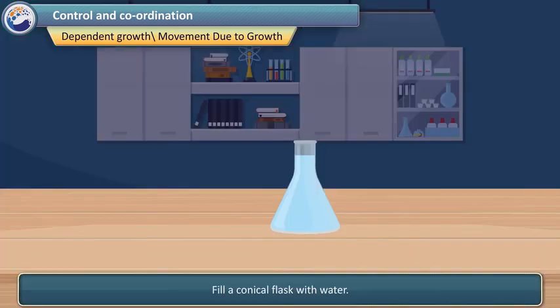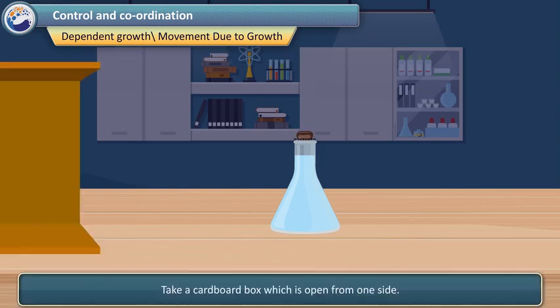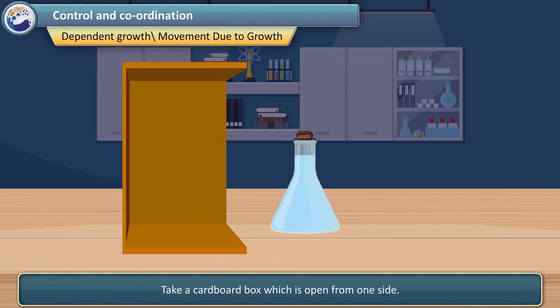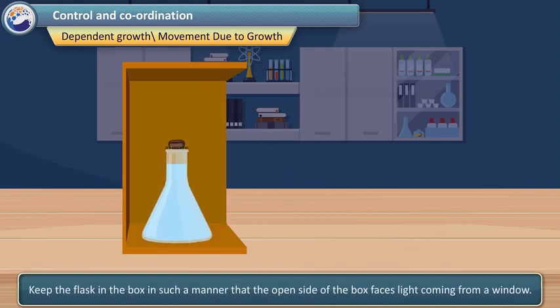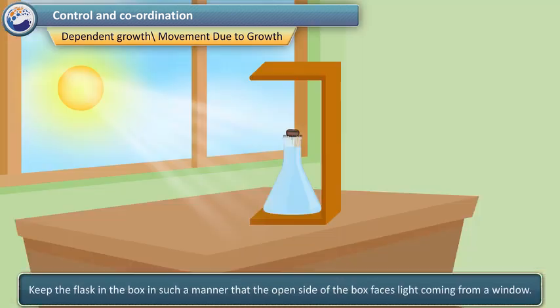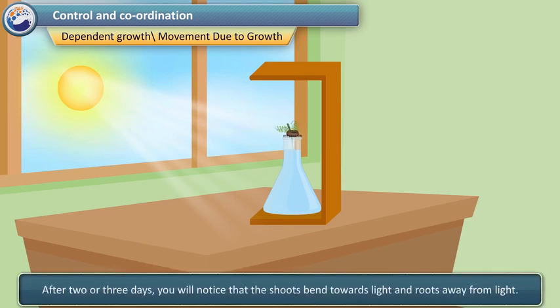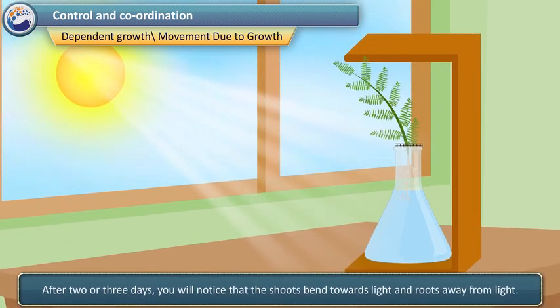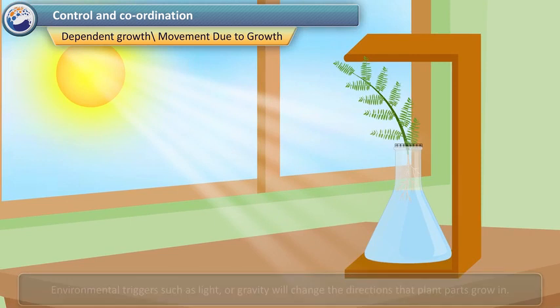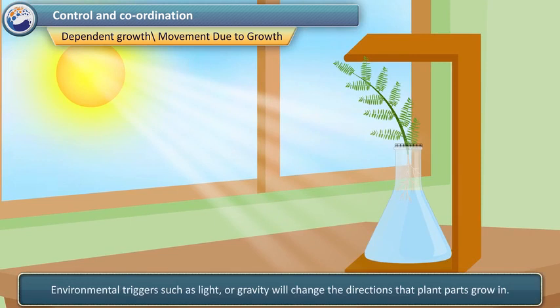Fill a conical flask with water. Cover the neck of the flask with a wire mesh. Keep 2 or 3 freshly germinated bean seeds on the wire mesh. Take a cardboard box which is open from one side. Keep the flask in the box in such a manner that the open side of the box faces light coming from a window. After 2 or 3 days, you will notice that the shoots bend towards light and roots away from light. Environmental triggers such as light or gravity will change the directions that plants grow.